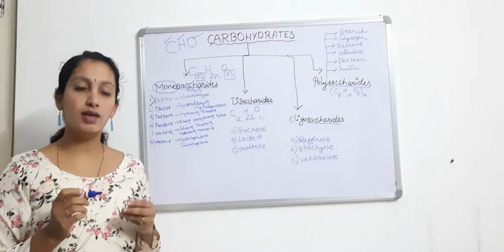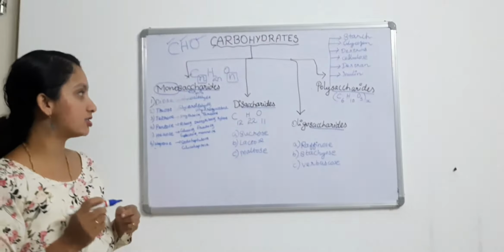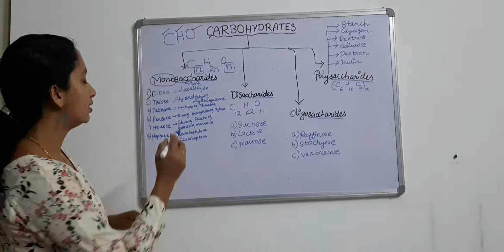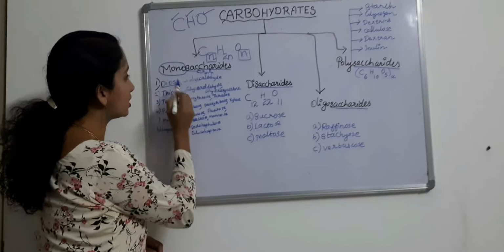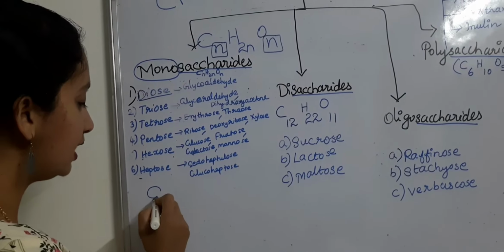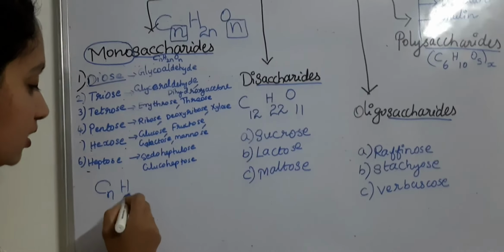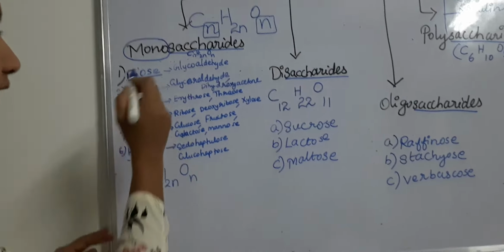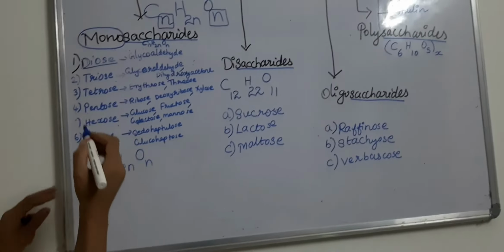It depends on the number of carbon atoms present in each type. The first one is diose. So the general formula is CnH2nOn. For diose, di means 2.